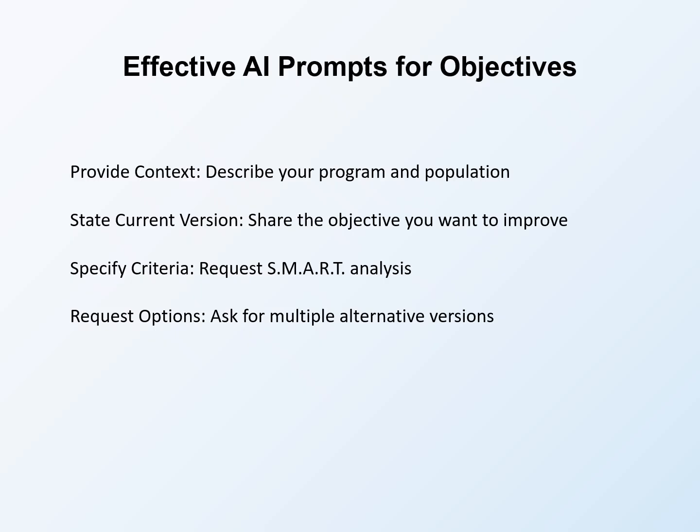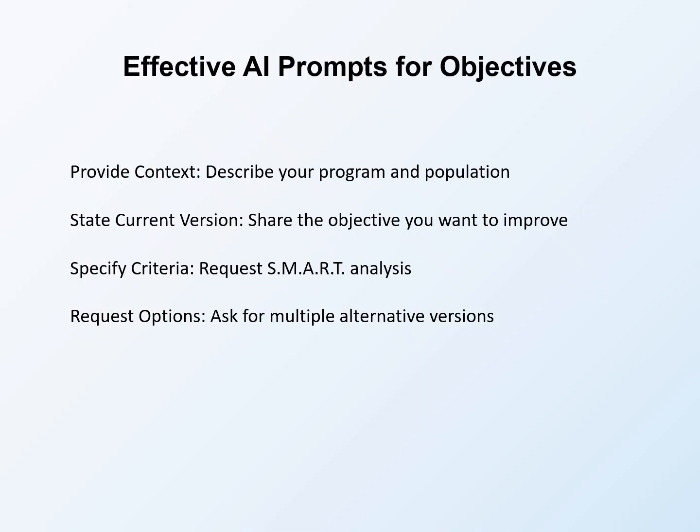Effective AI prompts for objectives include key elements. Provide context by describing your program and population: what services do you offer, who do you serve? Context enables relevant suggestions. State the current version by sharing the objective you want to improve. Give AI your starting point, because improvement requires knowing what exists. Specify criteria by requesting smart analysis. Ask AI to evaluate your objective against smart criteria and suggest improvements. Request options by asking for multiple alternative versions. Different phrasings may fit different purposes.